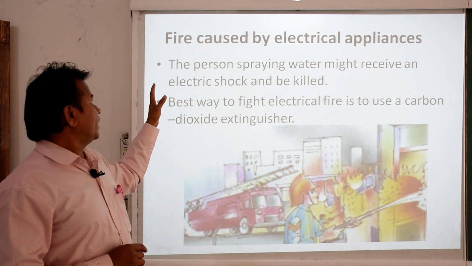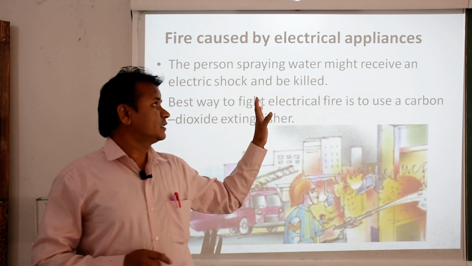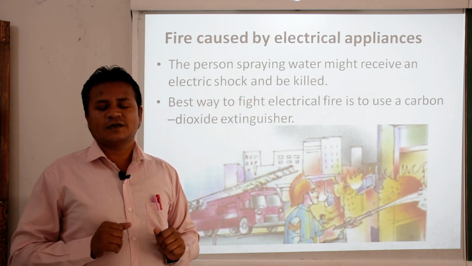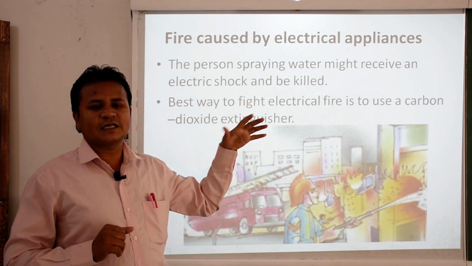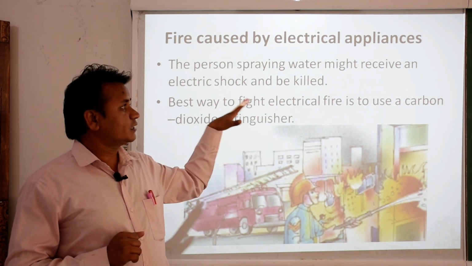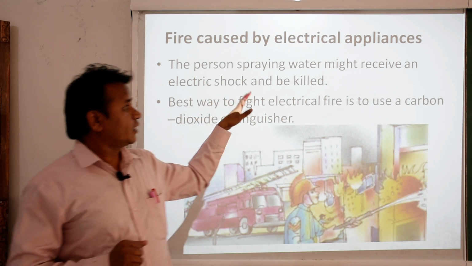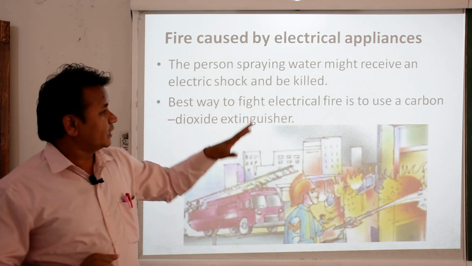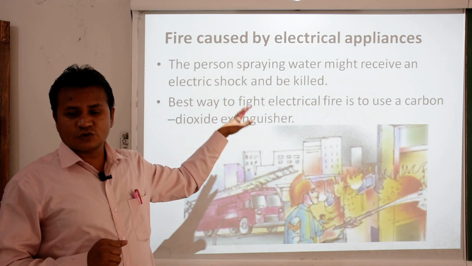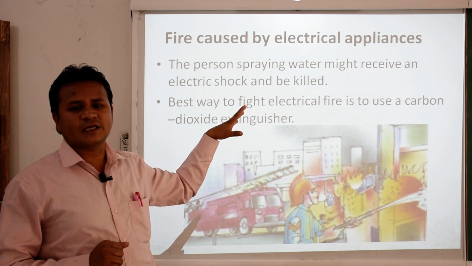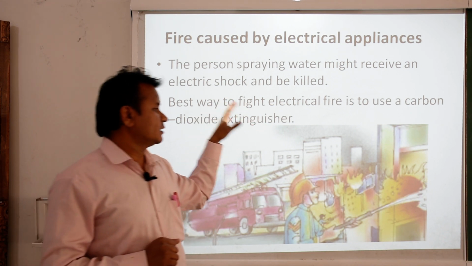Second, when the fire is caused by electrical appliances or electrical tools, we should not use water. Why? Because it can give a shock to the person who is pouring water and he can die also. That is why we should not use it.